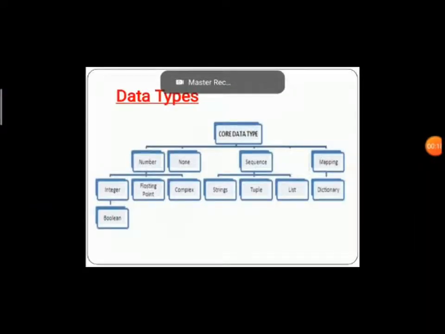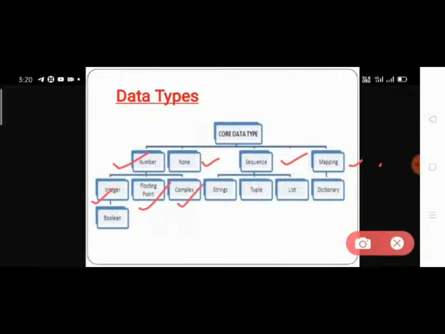So students, this topic is data types. Firstly, I will show you the tree formation of data types. In it, the main parts are number, none, sequence, and mapping. Number carries integer, floating point, complex, and also boolean as part of integer. So this is the part of numbers.